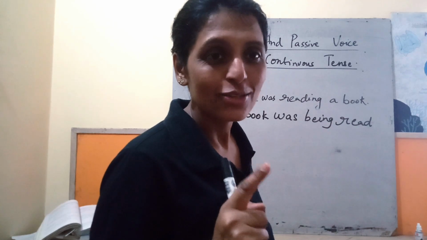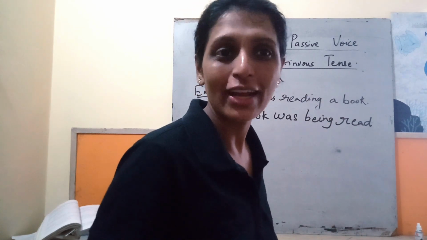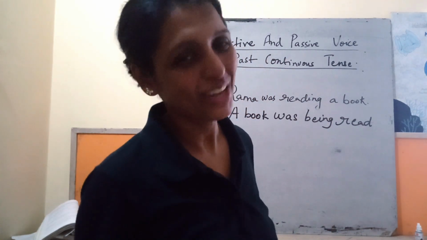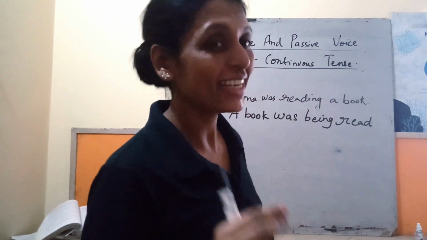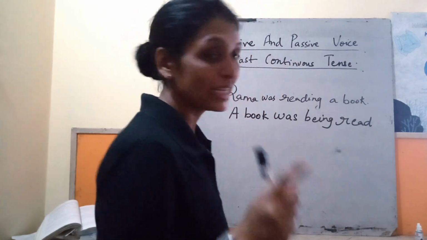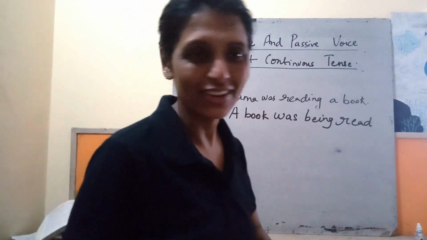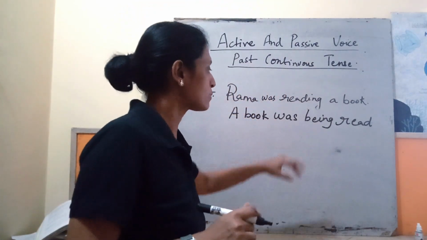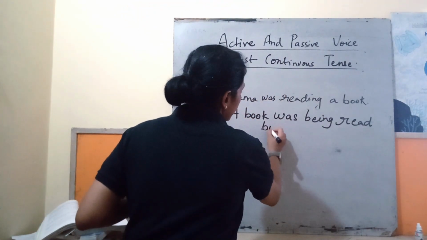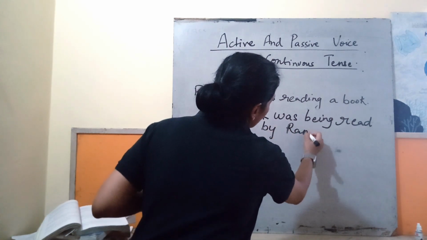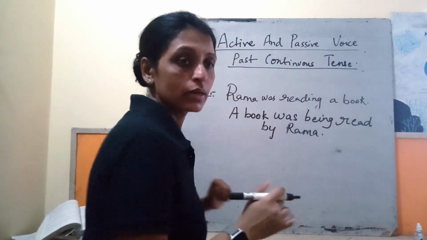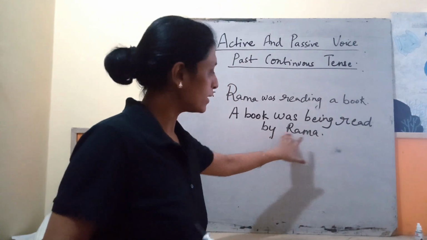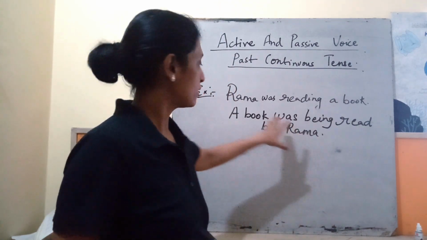So if we are pronouncing it as red, it doesn't mean the spelling is R-E-D. No, it will be written as R-E-A-D only. Many children make mistakes here. A book was being read by Rama. So here, by the subject, and the subject was Rama.